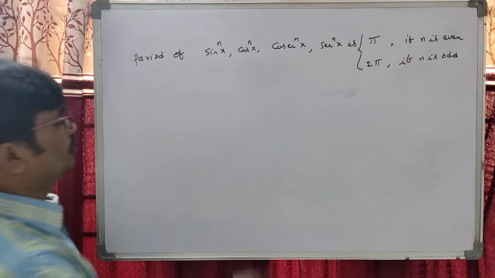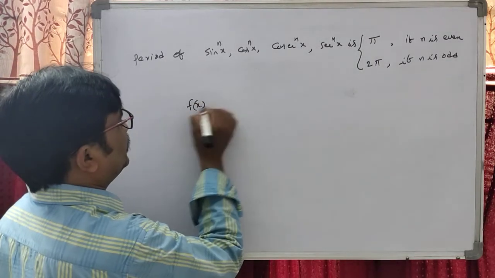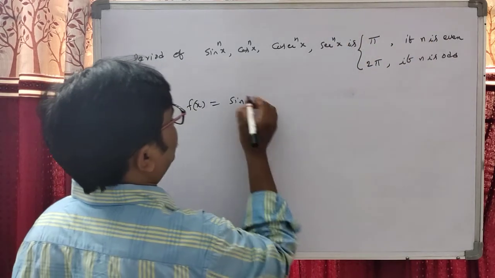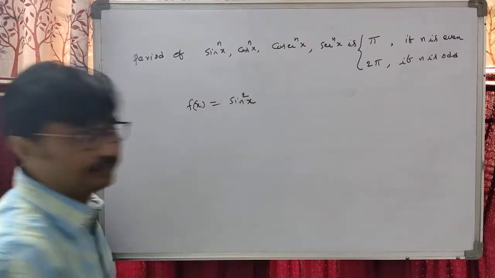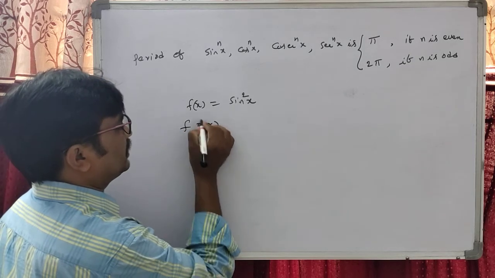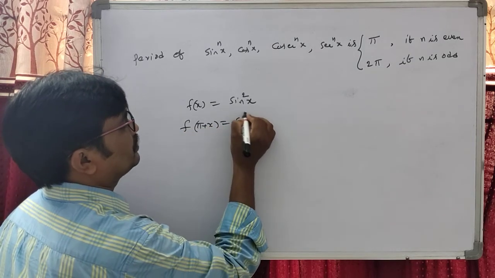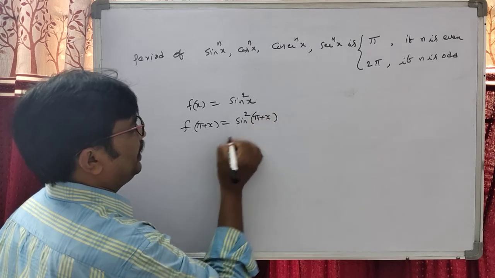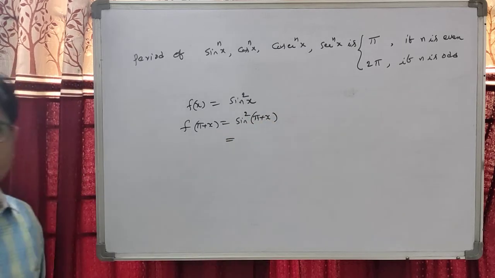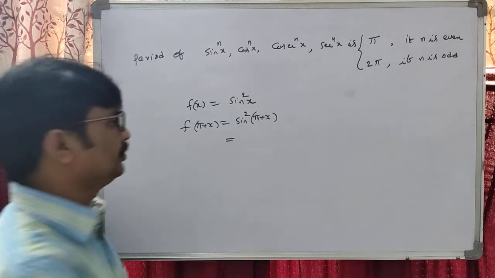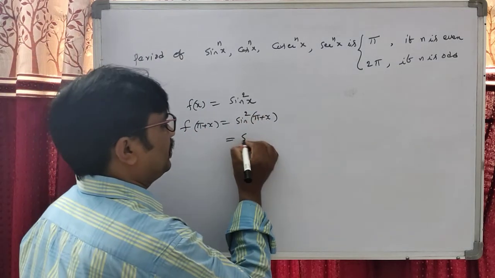Dear students, suppose f of x is even, then it is sin square of x. We can write f of pi plus x as sin square of pi plus x. Sin of 180 plus theta is in the third quadrant, so it is minus sin theta, and minus square is plus.